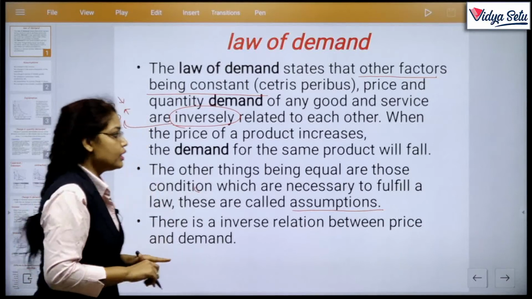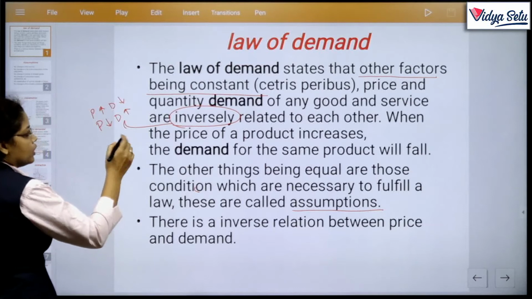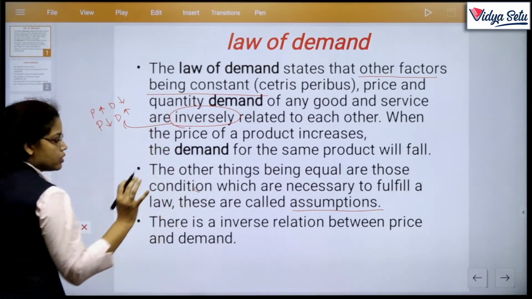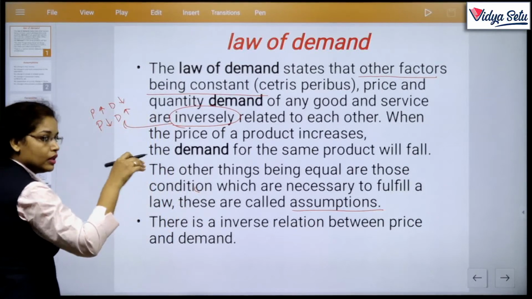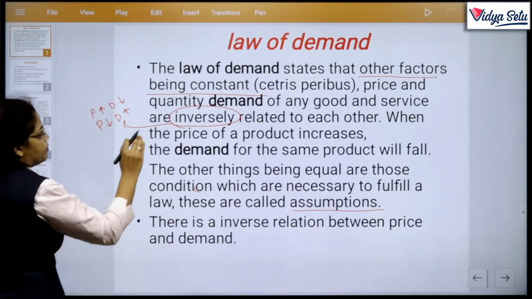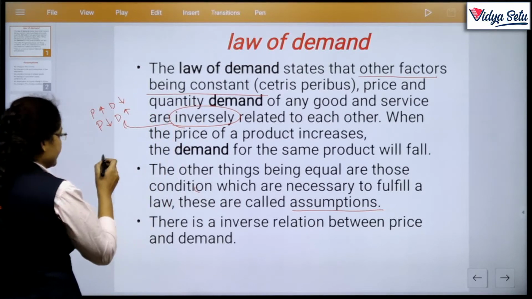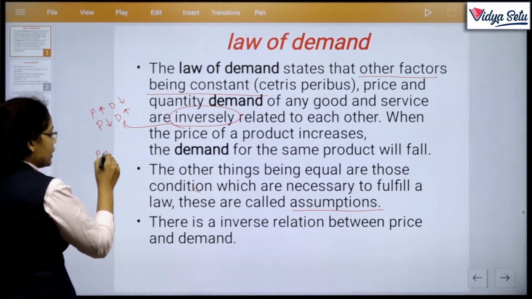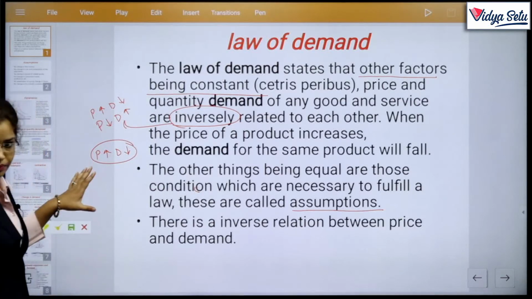Same as it is, हम other case की बात करें, that is, if other things are not constant, why is this statement here? I give you the logic. If other things being constant is not there, then price increase, demand decrease, हमें ये चाहिए. That is, this thing is necessary.